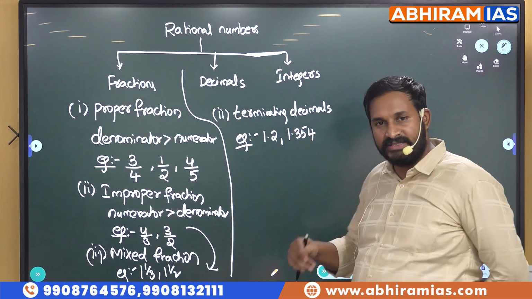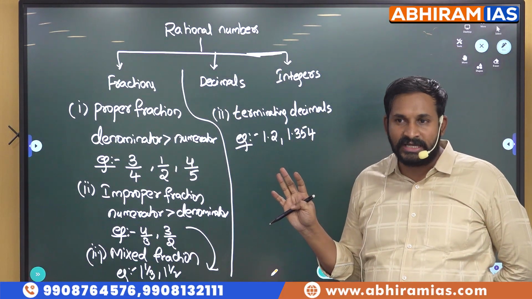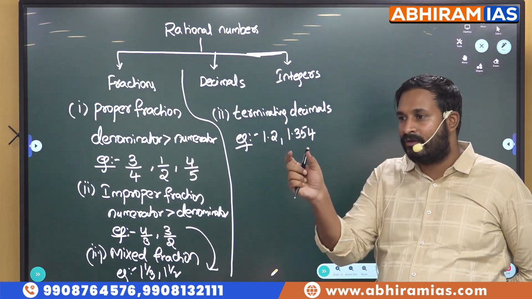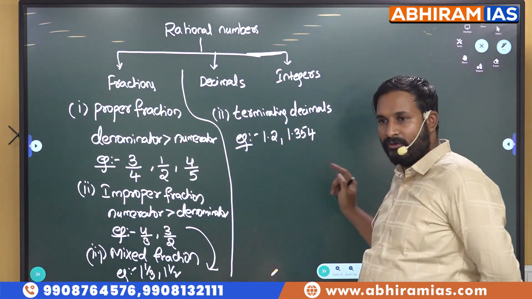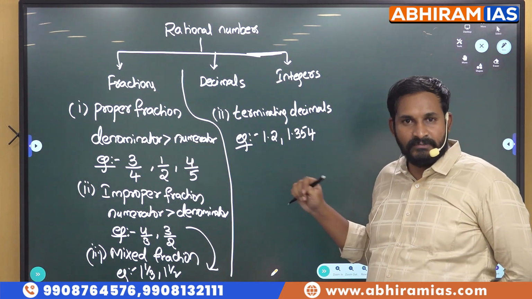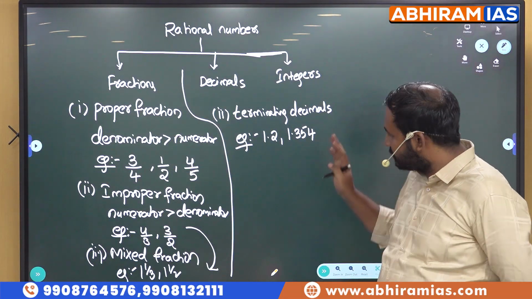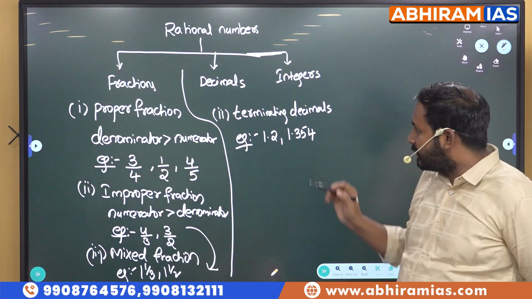So all the terminating decimals are rational numbers. Why? Because we can write them as P by Q. We will simply count how many digits are there after the decimal point, and we will simply put that many zeros in the denominator, and we can write it in the form of P by Q. Yes, all terminating decimals are rational numbers.